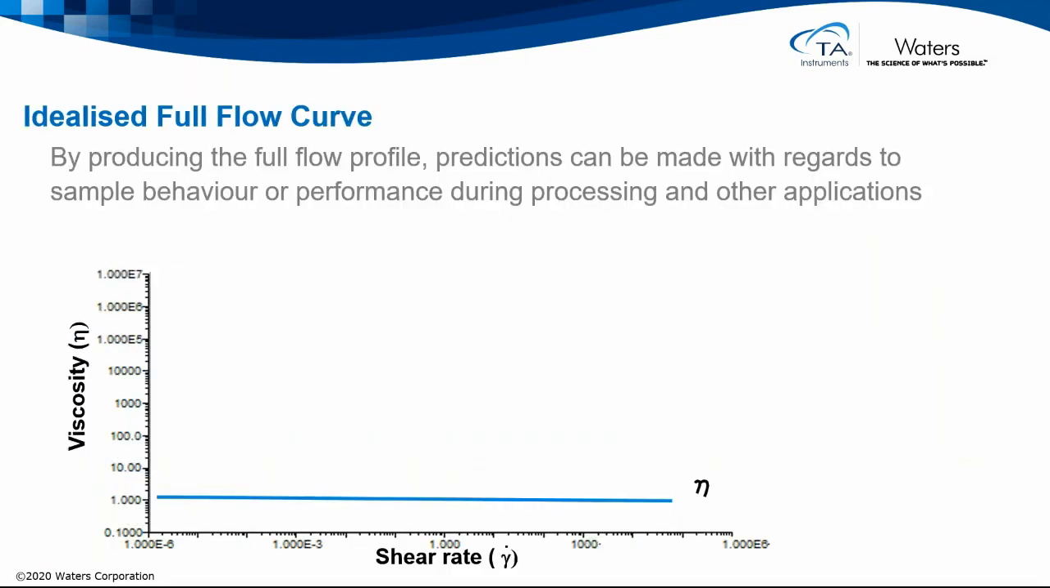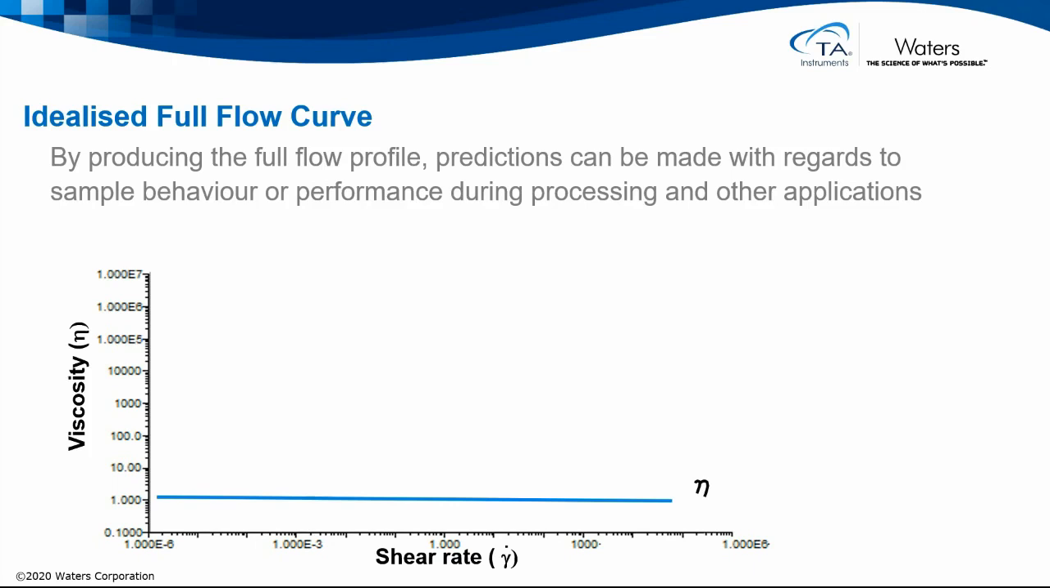Having performed a flow experiment, we can plot the sample's viscosity with the shear conditions, and we can use this to predict the sample's behavior or performance during processing or other applications. The viscosity shown here is independent of shear conditions, and that would represent a Newtonian material, a sample like an oil or a solvent.